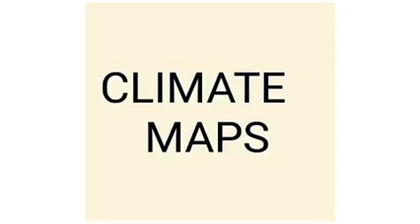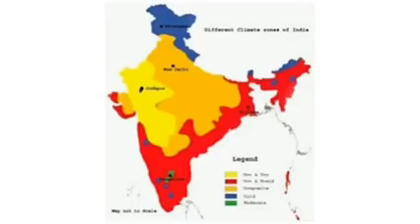Now come to climate maps. Climate maps give general information regarding the climate of an area. Different colors are used to show different climatic zones. Red color is used to show hot and humid, while yellow color is used to show hot and dry. Blue color is used to show cold climate.